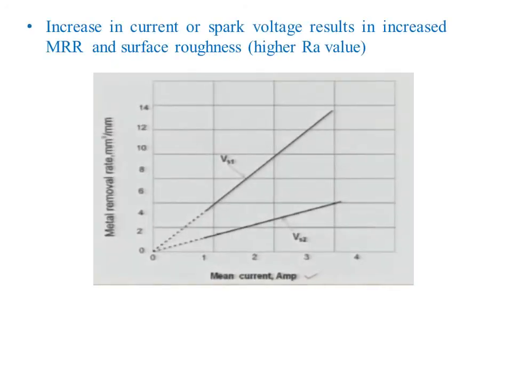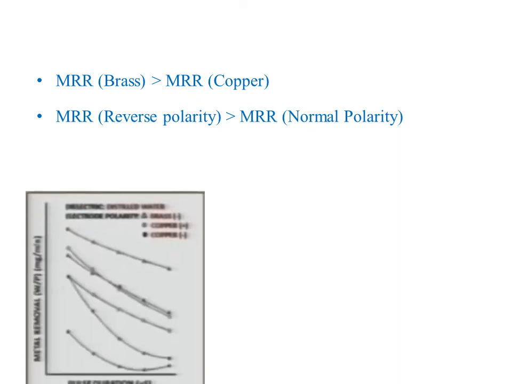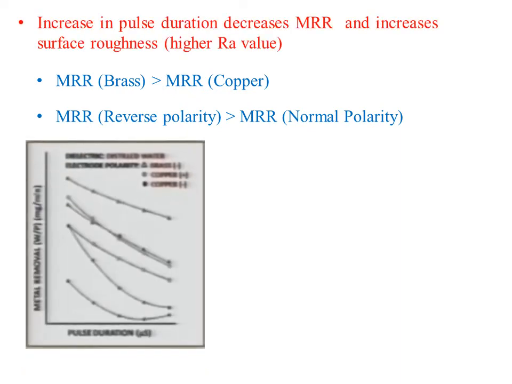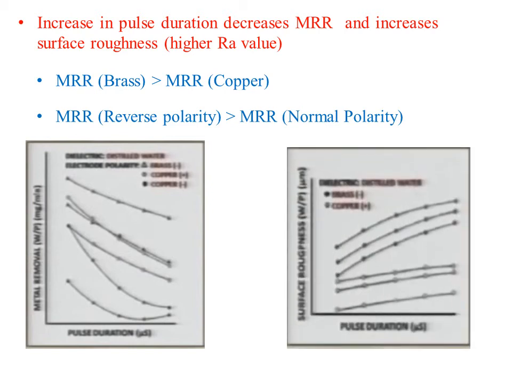This diagram indicates the relation between MRR and mean current. An increase in current or spark voltage results in increased MRR and surface roughness. Here the supply voltage Vs1 is greater than Vs2. And this diagram shows that an increase in pulse duration decreases MRR and increases surface roughness value. Here we note that the MRR of brass is greater than the MRR of copper, and the MRR of reverse polarity is greater than the MRR of normal polarity. From this second diagram we can note that the Ra value of brass is greater than the Ra value of copper.